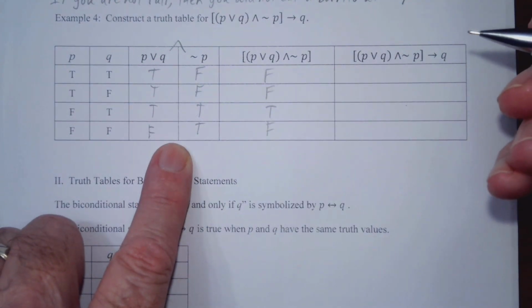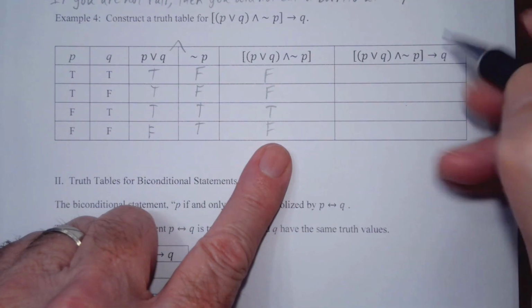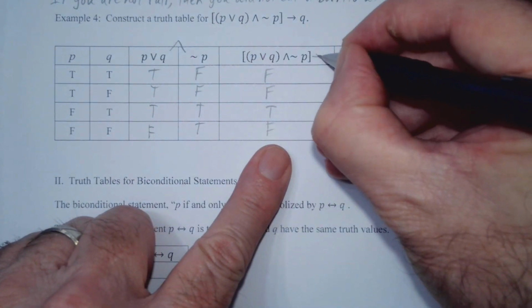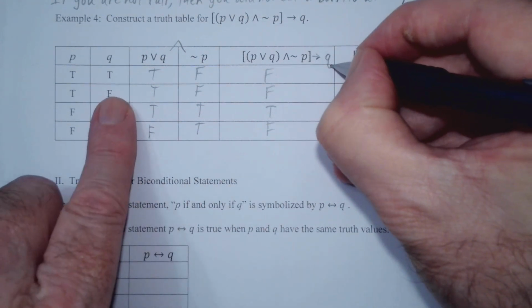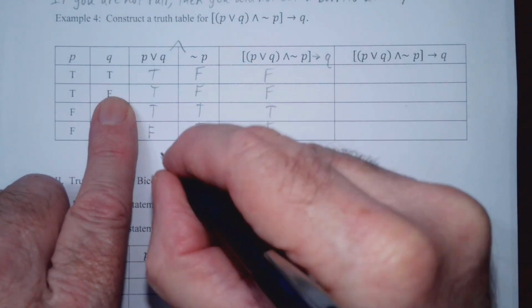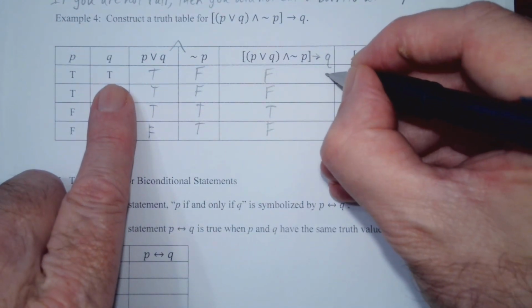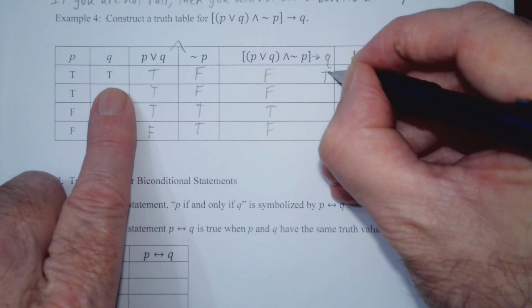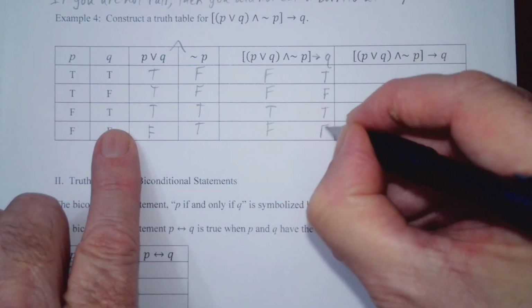All right, so finally, we have this statement here implies Q. Now I like to do this. I'm going to put Q here because it's way over here, and it makes it a little bit harder to follow the logic. So I'm going to write Q right here. The truth values for Q are true, false, true, false.